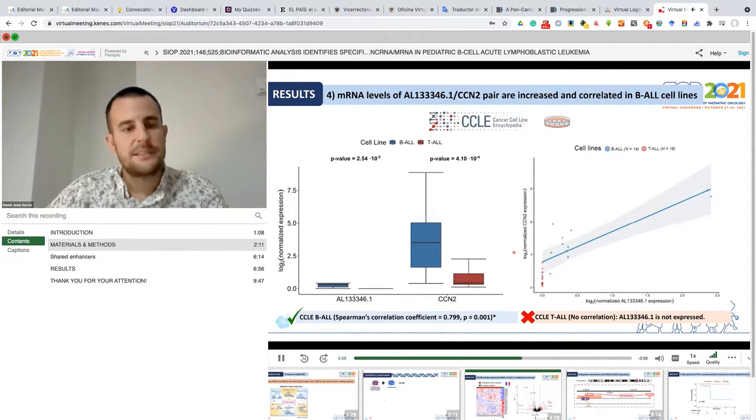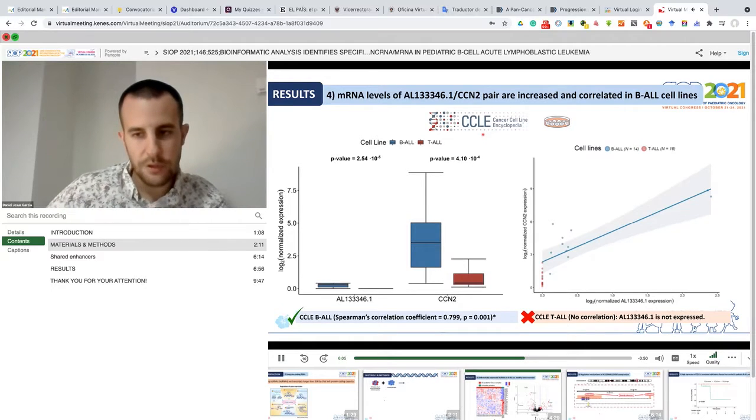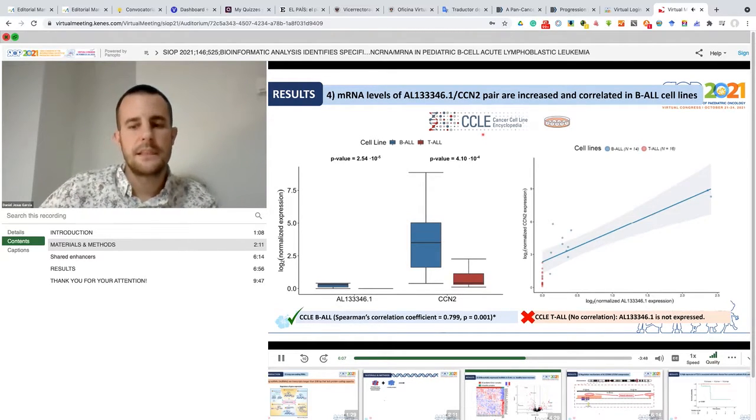And this slide represents the same result, but for the Cancer Cell Line Encyclopedia, for the cell lines that we analyzed. And we obtained the same idea. The PL sample had a higher expression of both genes and a significant correlation.